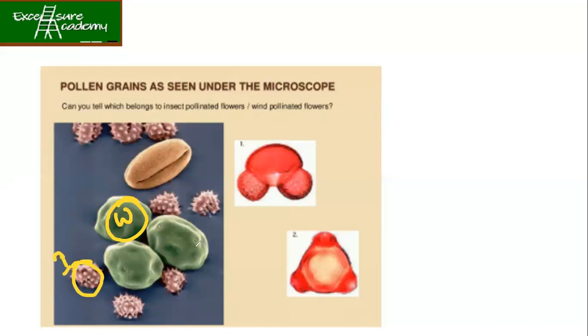I know by looking at the structures of the pollens, this one looks very smaller, right? But the important point is that these spiky pollen are always for your insect pollinators, because there are thousands and thousands of flowers. They are going to have different pollen grains. So depending on the structure, you can understand which one is for your insect pollinated and which one is for your wind pollinated. The main thing is that it should have spikes for your insect pollinated flowers.